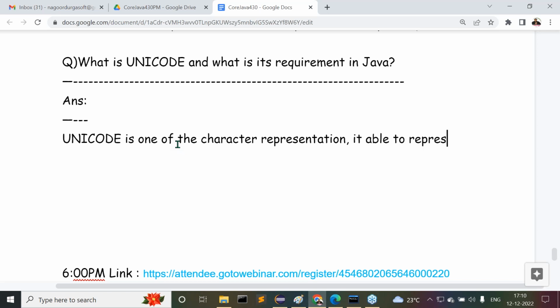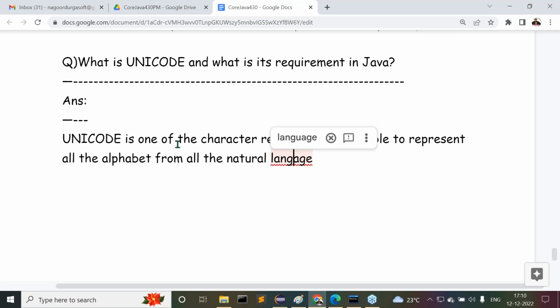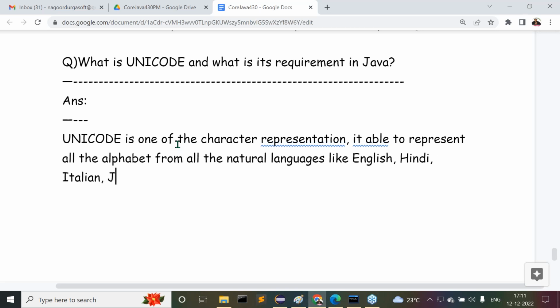Observe its capability. It is able to represent all the alphabets from all the natural languages. What are these natural languages? Not like C, C++, Java. They are programming languages, but I'm talking about natural languages. English, Hindi, maybe Japanese or Italian, all these are natural languages. Please recognize this point here.